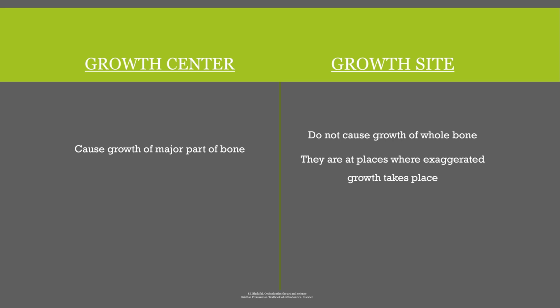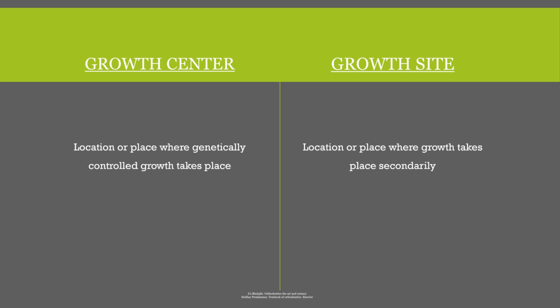Growth center causes growth of a major part of bone. So growth center is something which is controlling the growth of the major portion of the bone, whereas growth site does not cause growth of the whole bone. They are at places where exaggerated growth takes place. So growth site is not affecting the whole bone growth. It is just affecting particular places where there is exaggerated growth of bone. Now, growth center is a location or place where genetically controlled growth takes place. So whatever growth is happening is controlled by genetics.